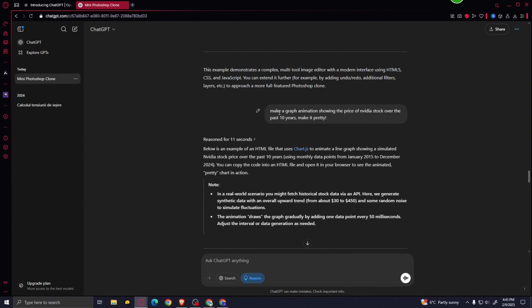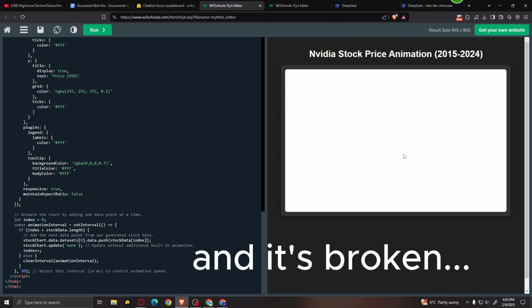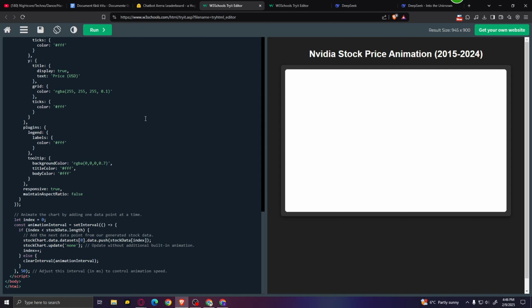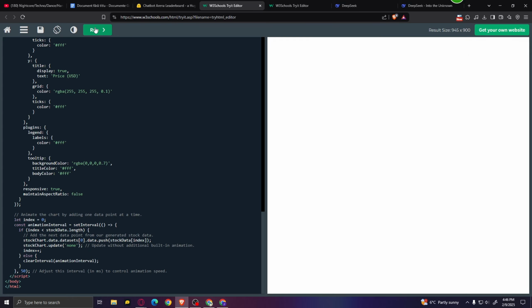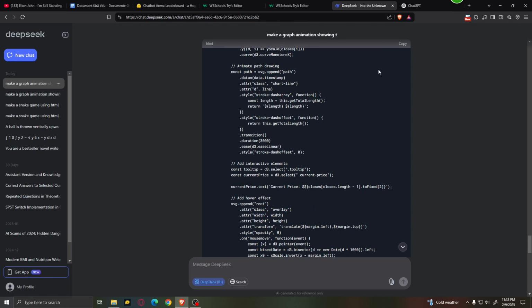Next up, I asked ChatGPT to make an animated graph showing the price of Nvidia stock over the past 10 years. I'm just gonna copy the code, run it. Okay, so I asked ChatGPT to fix the issue and let's see how that worked. And now the animation does work. As you can see, it's making a pretty nice animation. Even though this data is not accurate, at least it did do what we asked it to. So that's pretty nice. And here is the code generated with DeepSeek.